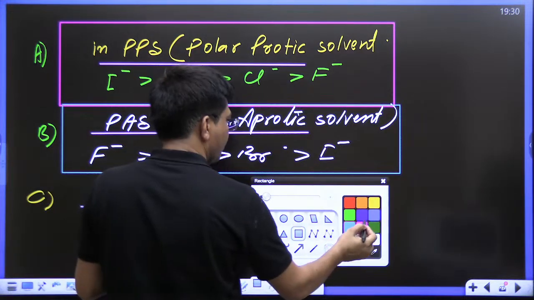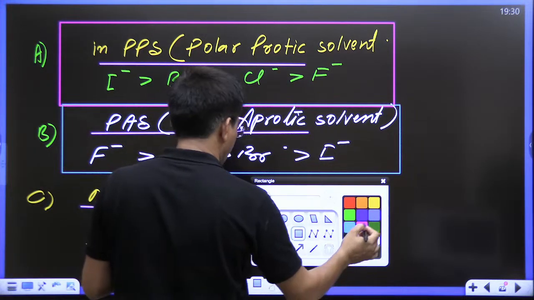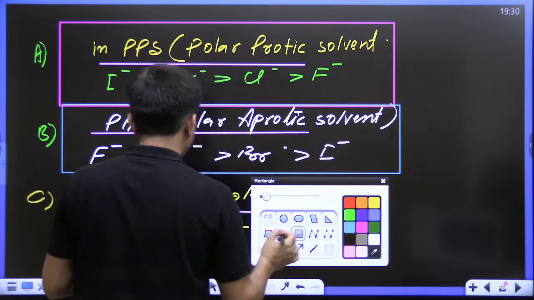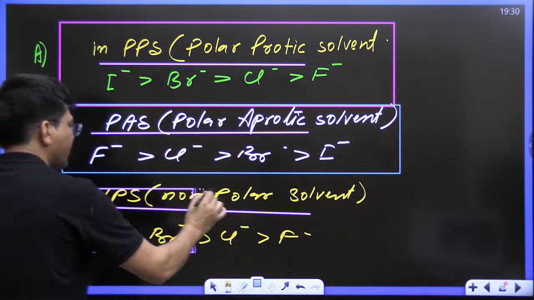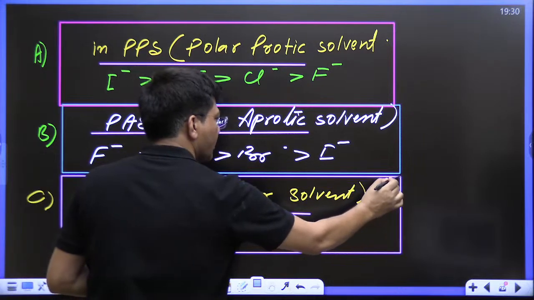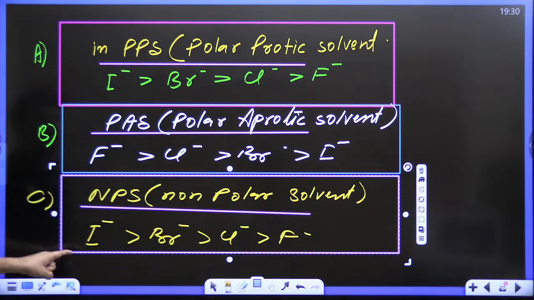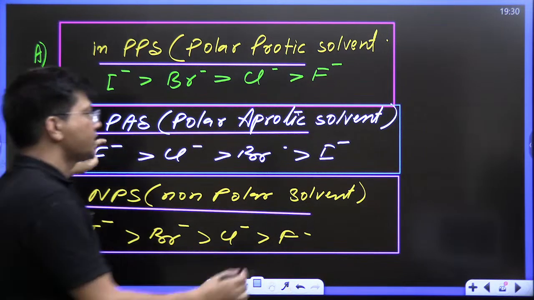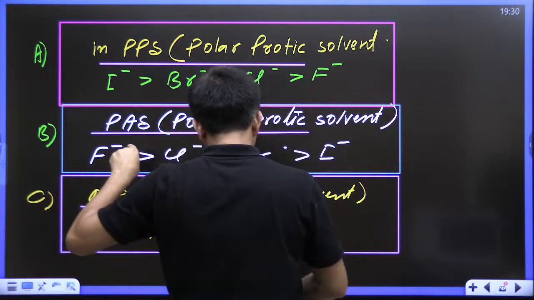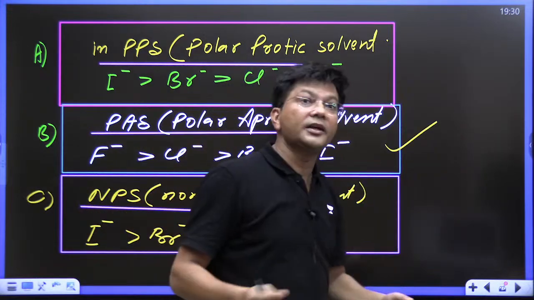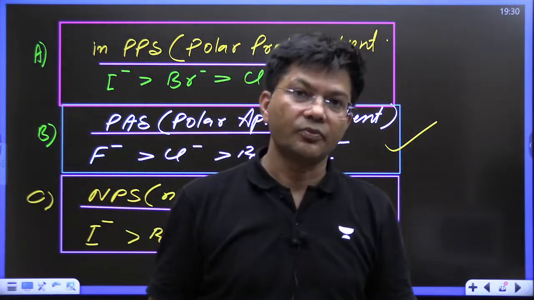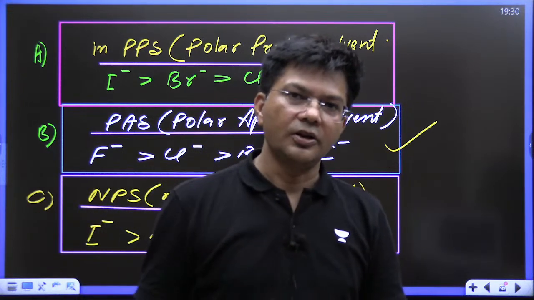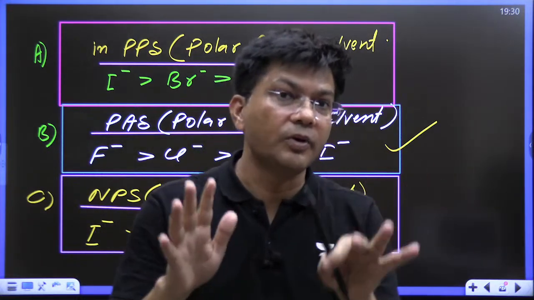Everyone, just try to understand, in all the different solvents the order got changed. Here iodide is best, there iodide is best, but here fluoride is best. Why is the order getting changed in polar aprotic solvent? Now let me explain one by one.